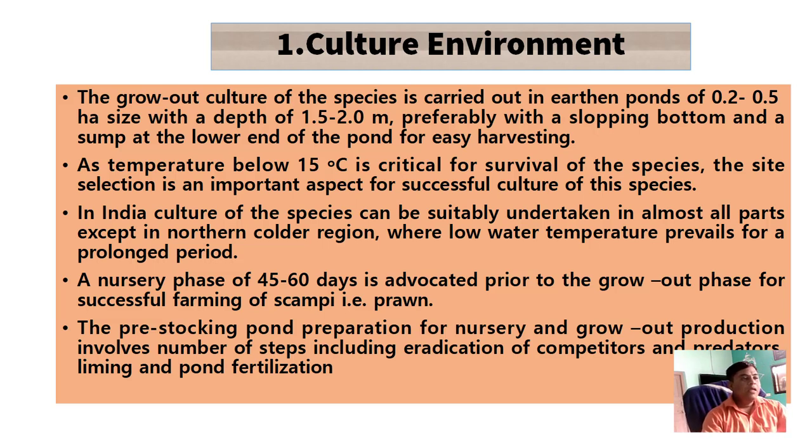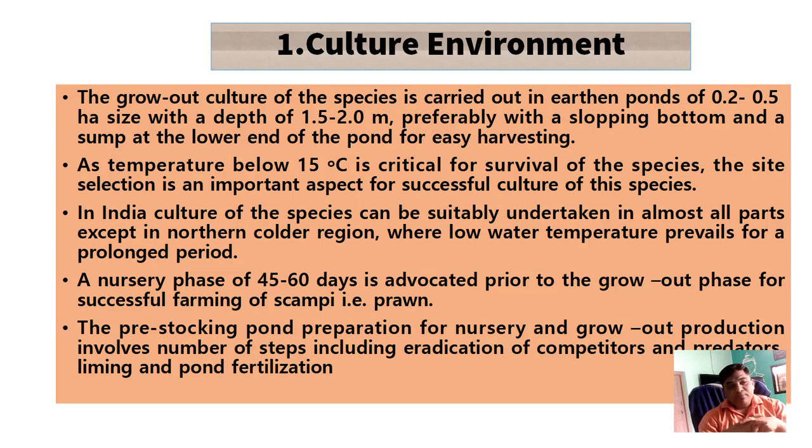Okay, and the nursery phase of this prawn is about 45 to 60 days. It requires almost 2 months prior to the grow-out phase for the successful farming of scampi, that is the prawn. Meaning if you want successful farming, in the nursery phase you have to rear the prawns for about 2 months in a nursery pond.